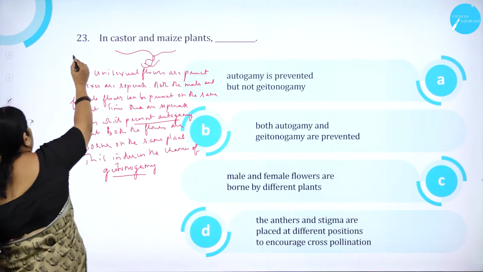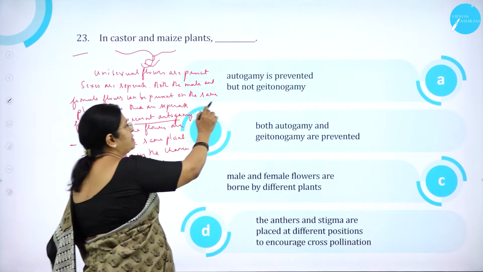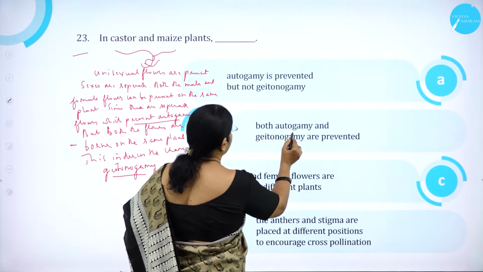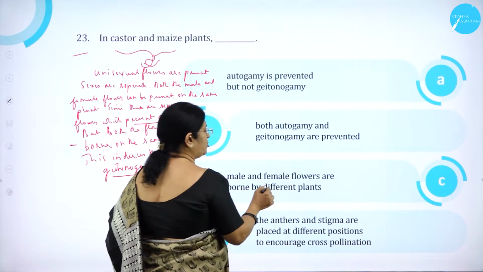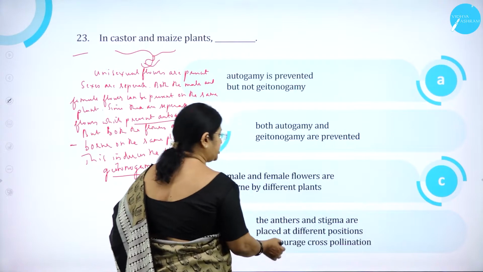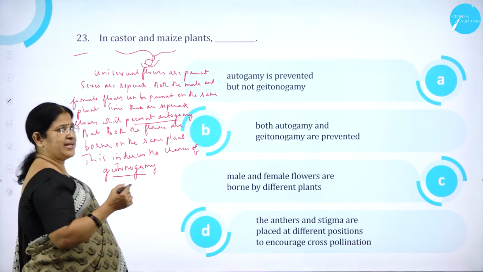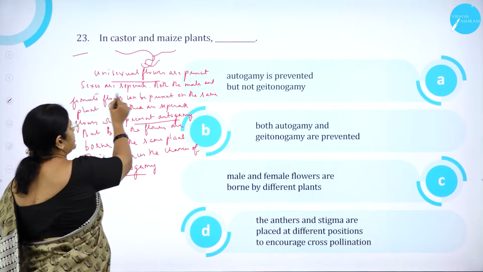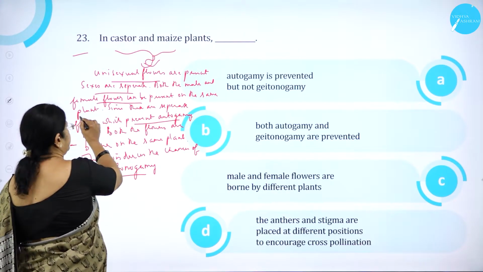Moving on to question number 23. In castor and maize plants, option A, autogamy is prevented but not geitonogamy. Option B, both autogamy and geitonogamy are prevented. Option C, male and female flowers are borne by different plants. Option D, the anthers and stigma are placed at different positions to encourage cross-pollination. So as we know, in castor and maize plants, they have unisexual flowers. That is, the sexes are separate. Both the male and the female flowers can be present on the same plant.